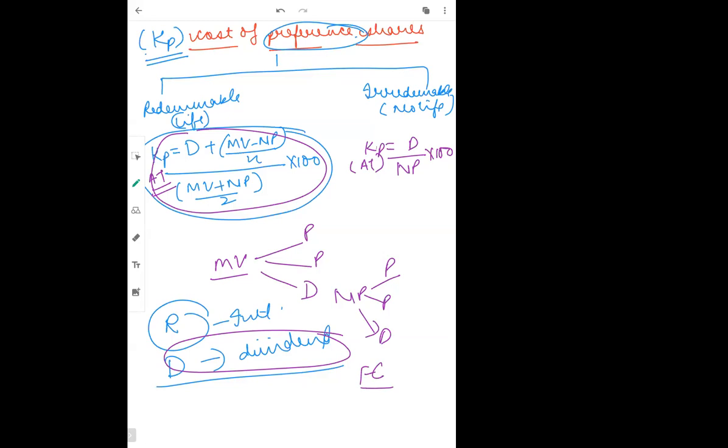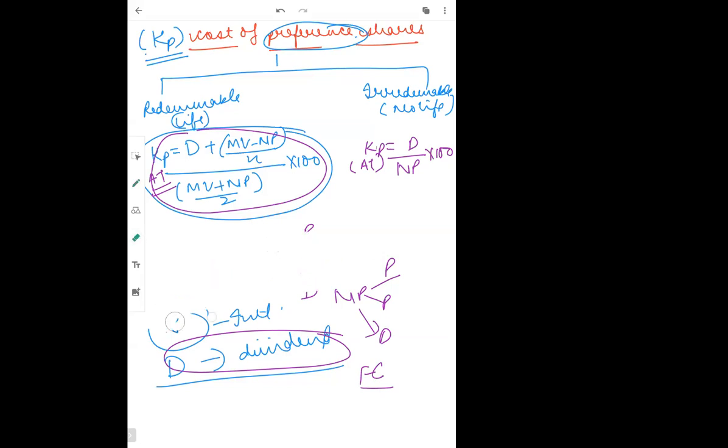Please try doing it yourself because a very important thing in this chapter is the calculation of WACC, which is weighted average cost of capital. For doing weighted average cost of capital, you should be very clear about this concept. That is why I'm teaching you these things. Okay, this is done. Now, one more thing.